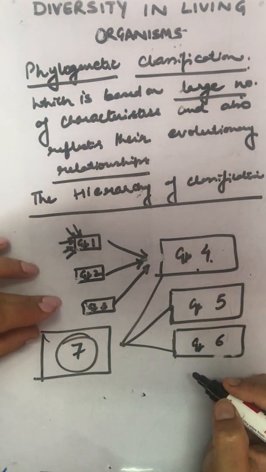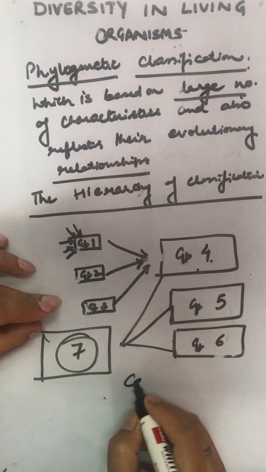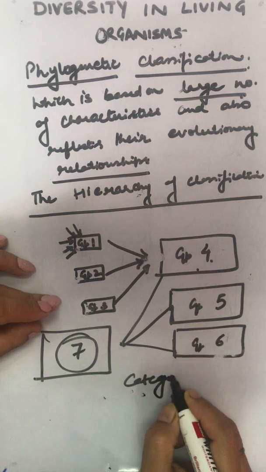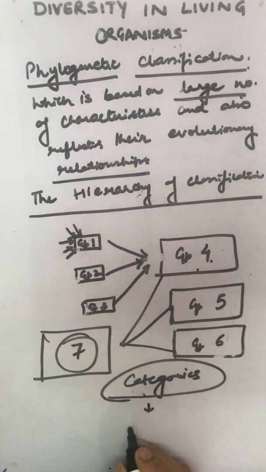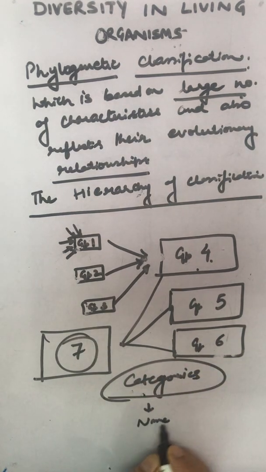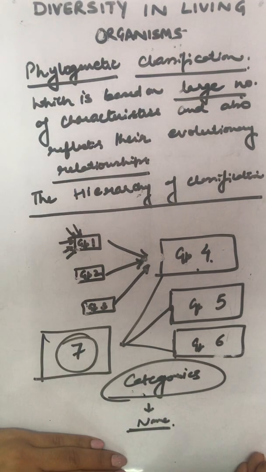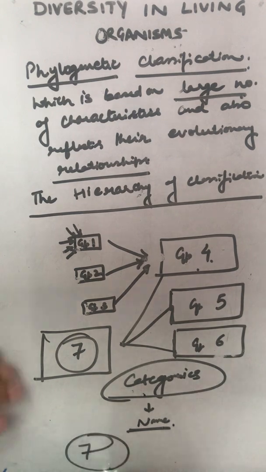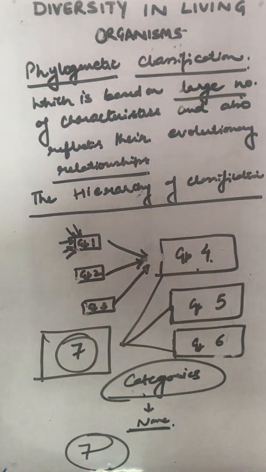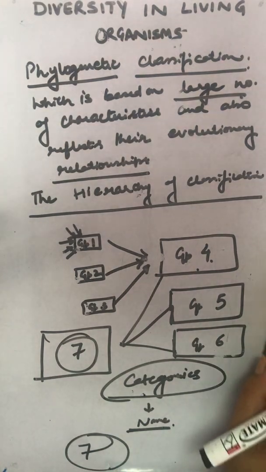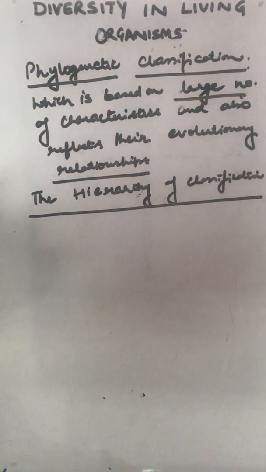But all these are categories. What do we call them? Categories. And these categories have a specific name or a rank. So we are going to study these 7 categories in this hierarchy of classification. Okay, let's begin this hierarchy of classification.